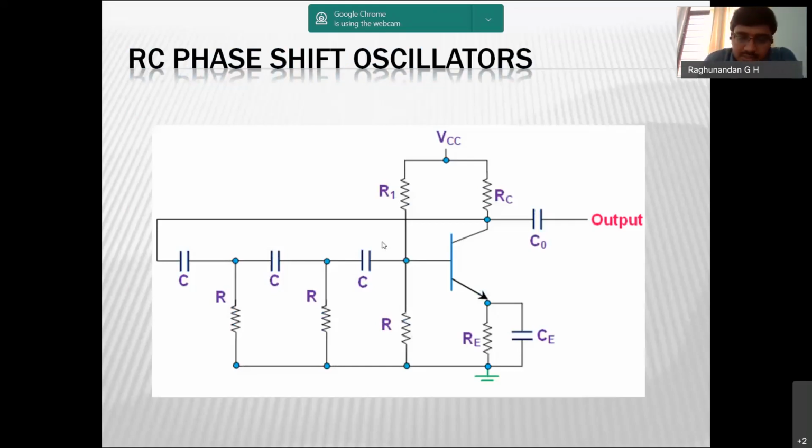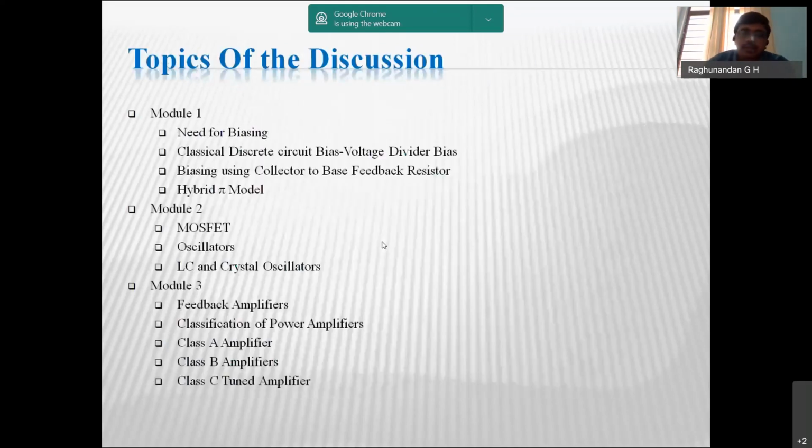In this oscillators topic, according to the VTU syllabus, we have RC phase shift oscillators, Wein bridge oscillator, LC oscillator, and crystal oscillator. So these are the four types of oscillators we have. Before going into these, let us know what an oscillator is. An oscillator is a device which is going to generate oscillation. That is in a simple way we can tell.